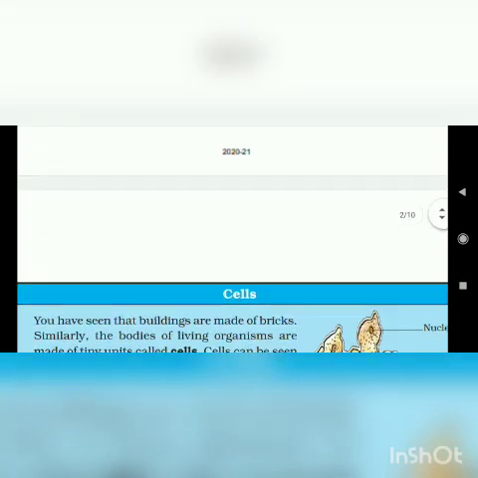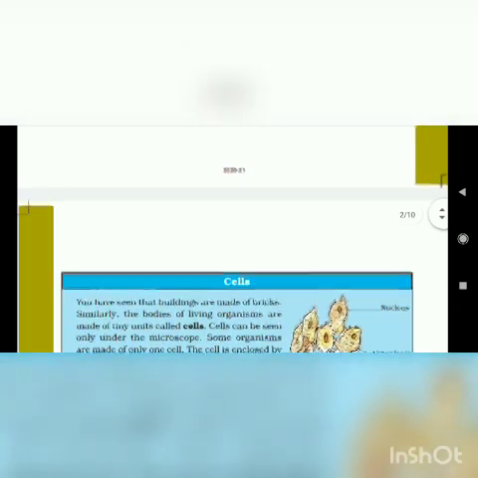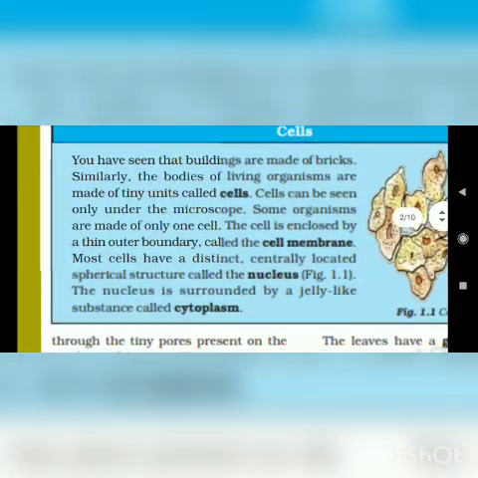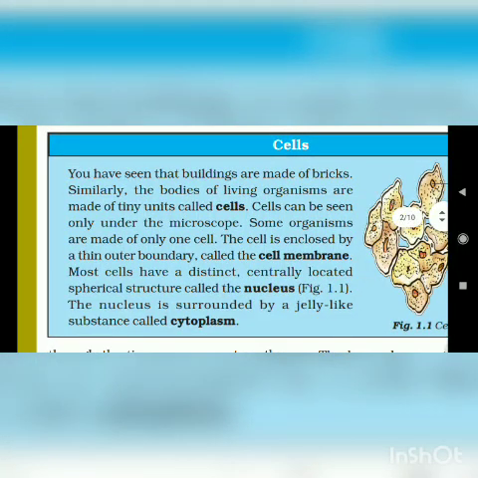Now the nucleus: most cells have a distinct, centrally located, spherical structure. You can see in figure 1.1 a yellowish round structure. That is called our nucleus.